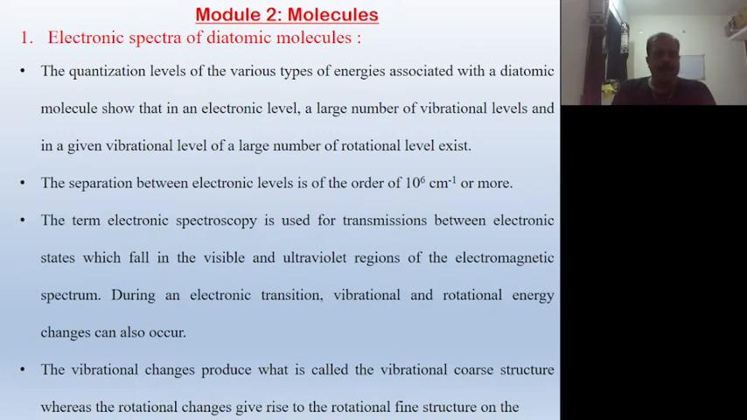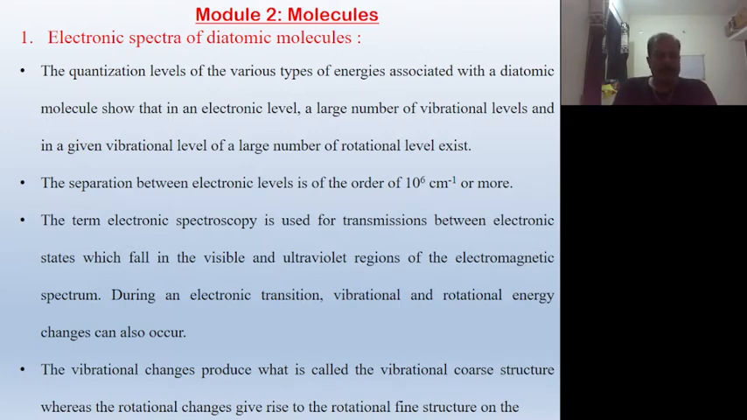Now the separation between electronic levels is of the order of 10 raised to power 6 per centimeter or more. This is the difference or distance between these two levels, the ground level and the excited level. The term electronic spectroscopy is used for transitions between electronic states which fall in the visible and ultraviolet region of the electromagnetic spectrum. During the electronic transition, vibrational and rotational energy changes can also occur.